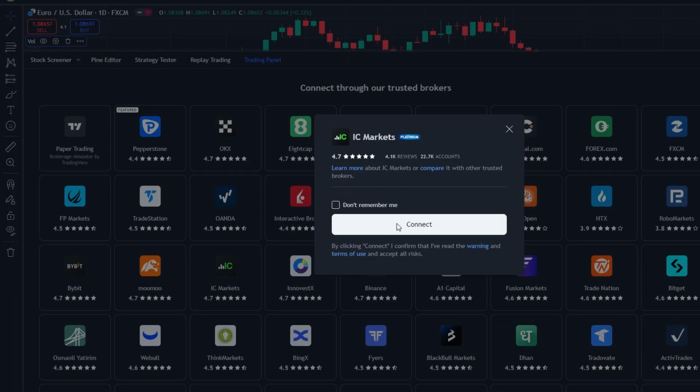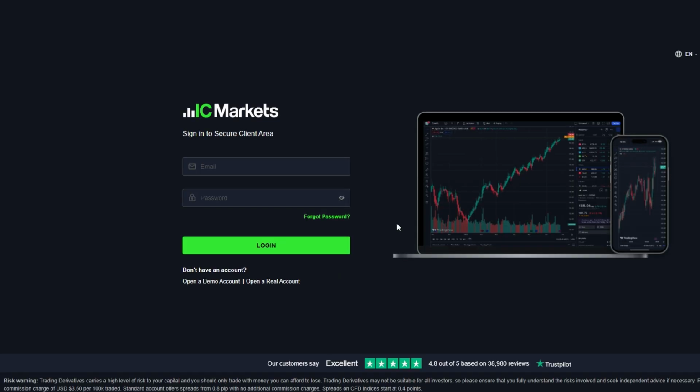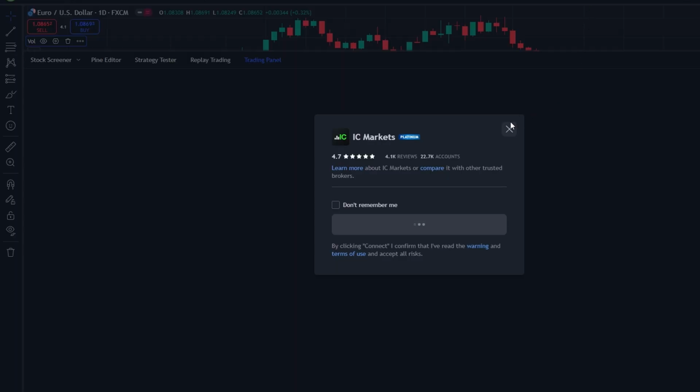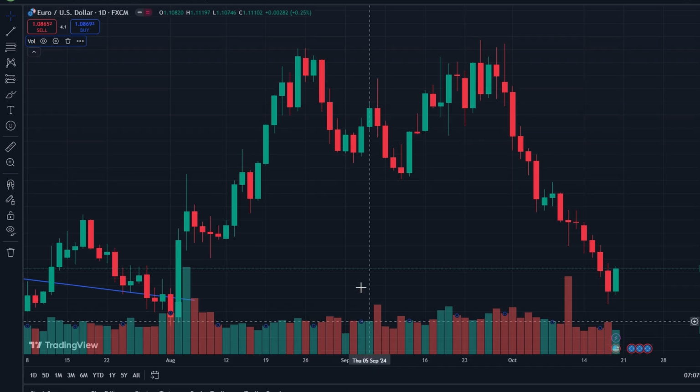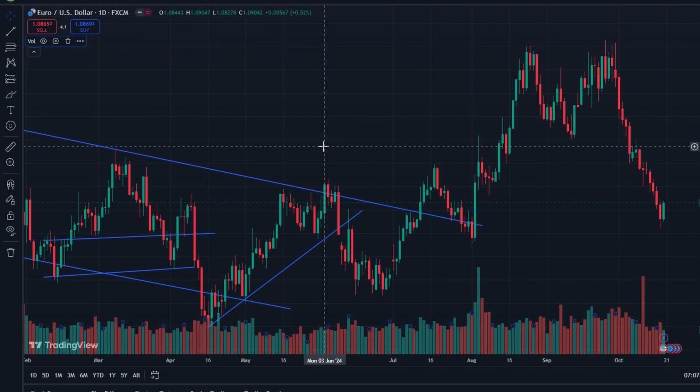Log into your broker's account and TradingView will ask you to authorize your connection. Ensure you have admin or proper permission for the trading account. Once authorized, your broker account will be connected to TradingView. After successfully connecting, you can execute trades directly from the TradingView platform using your broker's account, making the trading process more effective.